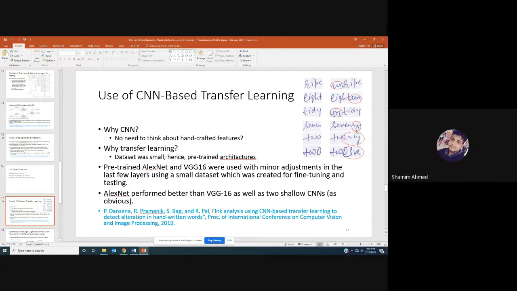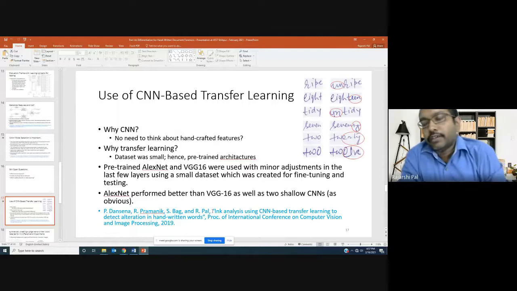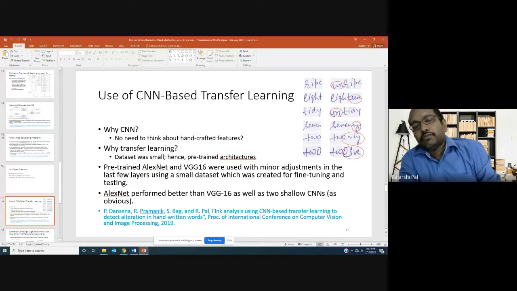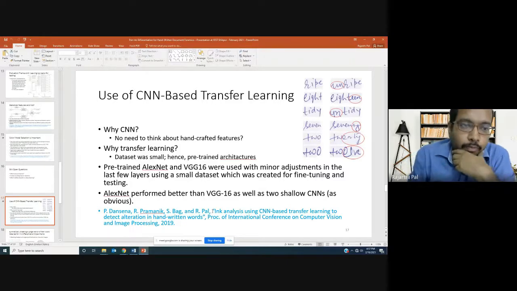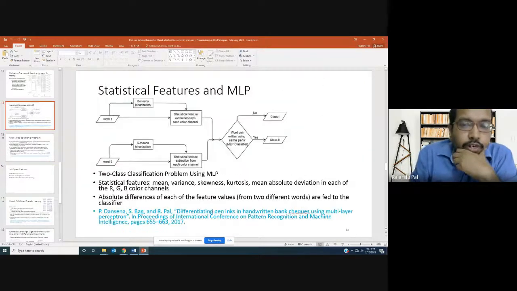Sir, during the course of this experiment, which features were significant, the CNN features or the statistical features? Actually, we have not done that comparison, because the earlier work, which was statistical feature based, was from a perspective where two different words, word 1 and word 2, were compared and features were extracted from there.